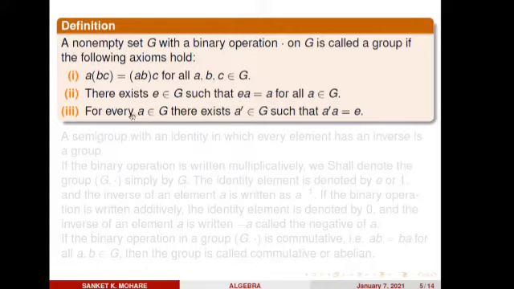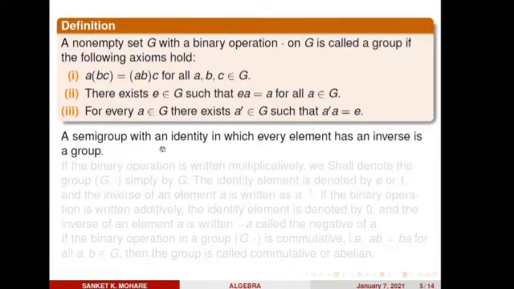And the third one is the existence of inverse. For every element A belonging to G, there exists some element A dash belonging to G such that A dash A equals E. If I pick any element from G, there should be one element, say A dash, such that if I operate the binary operation, A dash dot A, the resulting quantity is the identity element E. If all three axioms are satisfied by that non-empty set G, then we say G forms a group under the binary operation dot.